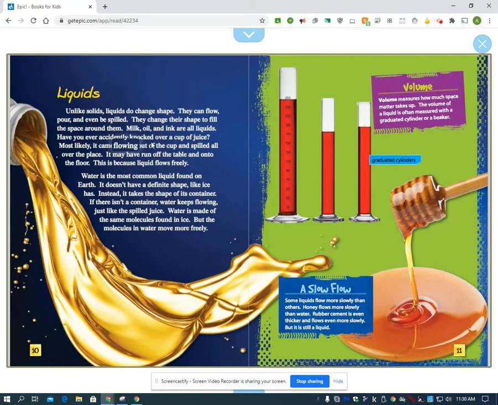Have you ever accidentally knocked over a cup of juice? Most likely it came flowing out of the cup and spilled all over the place. It may have run off the table and onto the floor. This is because liquid flows freely.